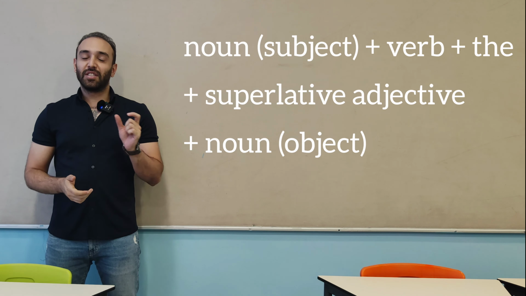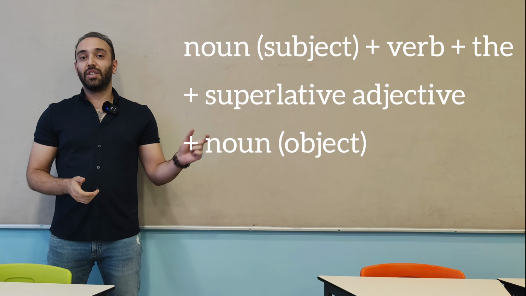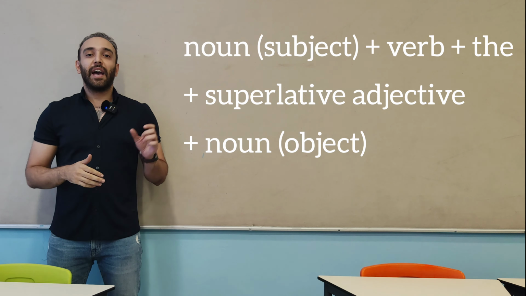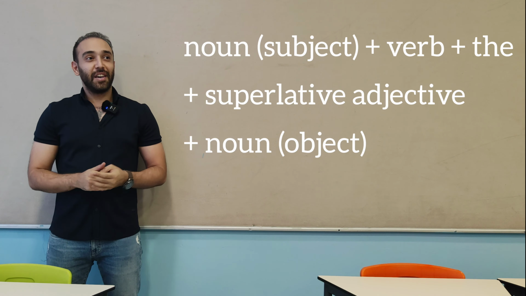Here is a formula of superlative adjective. Again, noun subject plus verb plus the, and then superlative adjective. For superlative adjective, we have to use the before that. And after that, it's the second noun, which is an object.